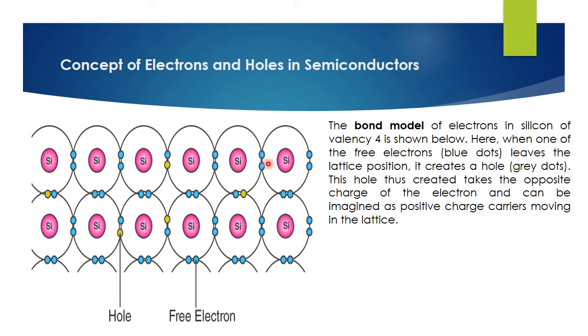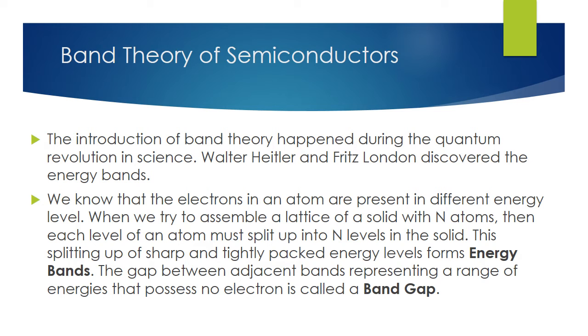These are the free electrons and these are the holes. When one of the free electrons leaves its lattice position, it creates a hole. This hole takes the opposite charge of the electron and can be imagined as a positive charge carrier moving in the lattice.